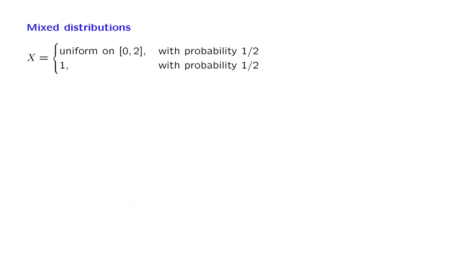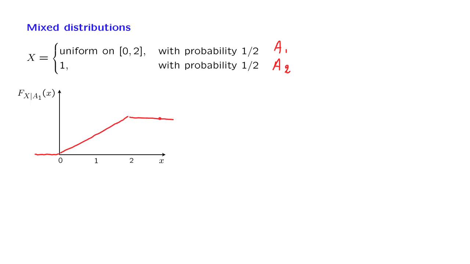Going back to our original example, we have two scenarios, the scenarios that we can call A1 and A2. Under the first scenario, we have a uniform PDF, and the corresponding CDF is as follows. It's flat until 0, then it rises linearly, and then it stays flat, and the value here is equal to 1.